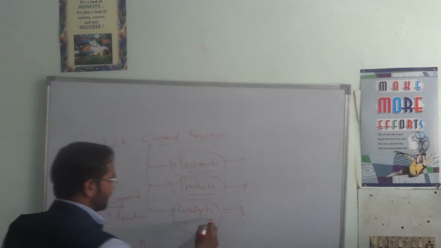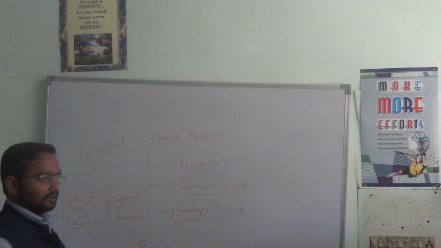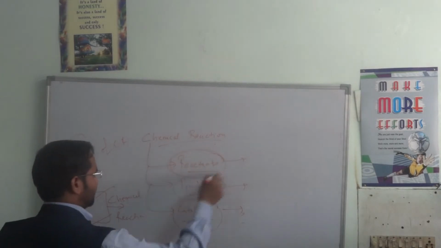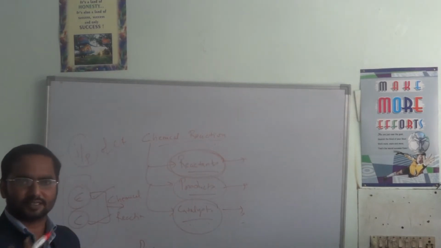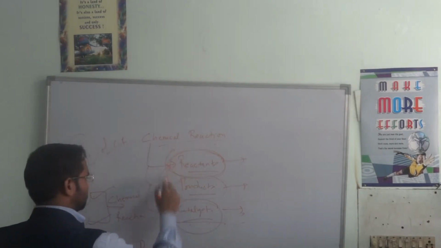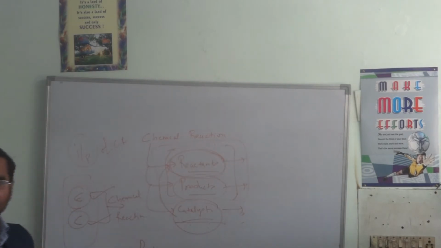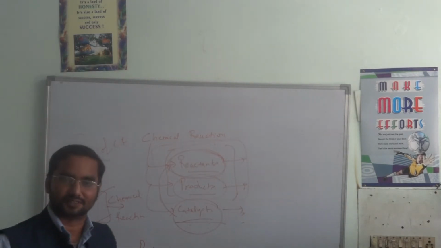Catalysts are substances which neither take part in the chemical reaction as a reactant, but they support a chemical reaction to occur. So a catalyst is like someone who is supporting the reaction to be processed.